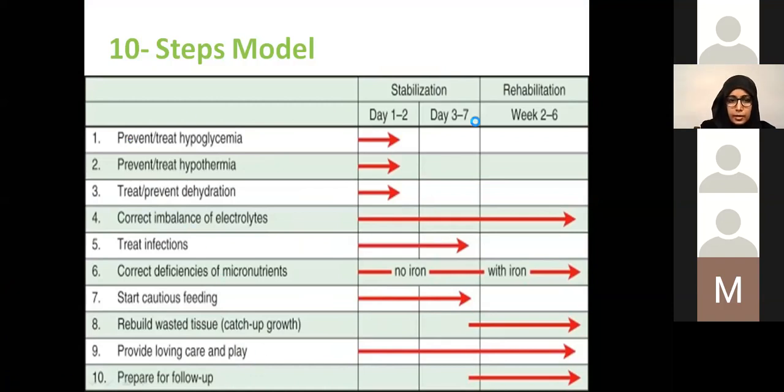The management is divided into two phases. The first phase is stabilization and the second phase is rehabilitation. The stabilization phase is focused on preventing and treating hypoglycemia, preventing and treating hypothermia, and fluid and electrolyte imbalances, as well as starting to treat infection. While in the rehabilitation phase, we start correcting the micronutrient deficiency and start their nutritional rehabilitation.